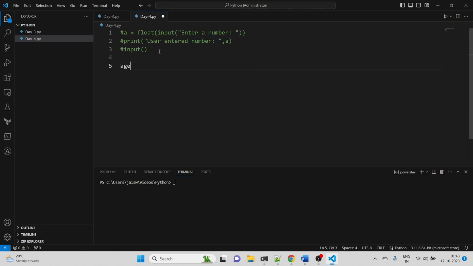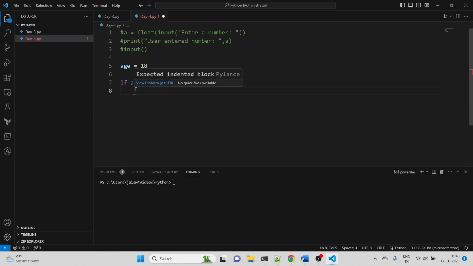For example, let's say age equal to, let's say I have the value 18. And I want to check if a user is adult or not adult. So I can write a condition: if age greater than or equal to 18. Consider this the if statement completed, we can put a colon and press enter. See, when I pressed enter, it automatically took a little space here. Why? Because as I told, the steps that we are going to write here are going to be part of the if block.